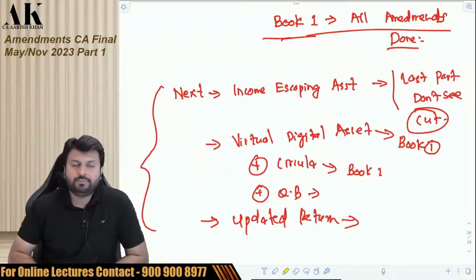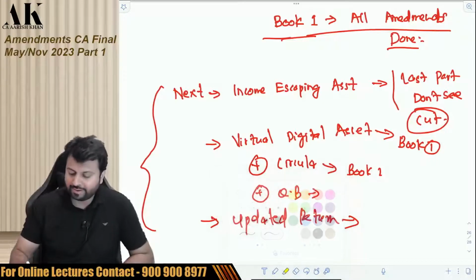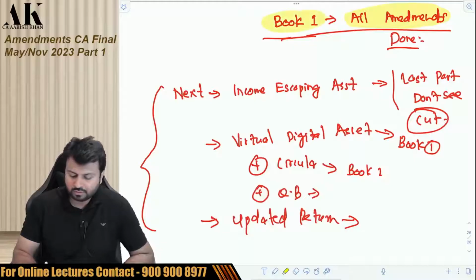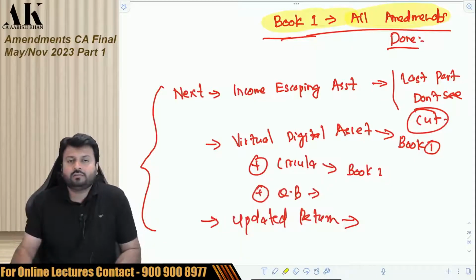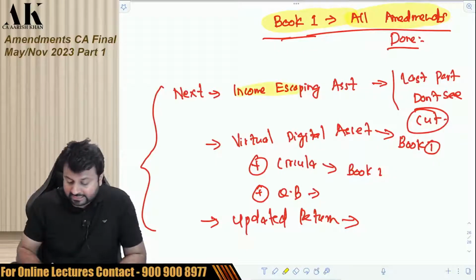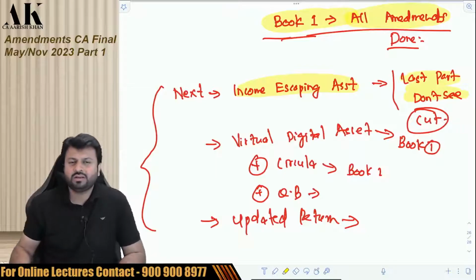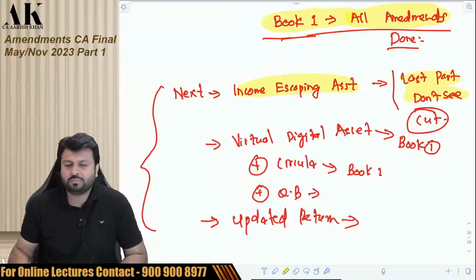So here we complete all the amendments of book 1. And I'll tell you the roadmap for the subsequent amendment lectures. So book 1, all the amendments are done now. Book 2 amendments are pending. And now what will come next? Next, I'll put the income escaping assessment lecture. Don't see the last part. The last part I will not put; I will edit it and put only the amendment part. I'll not put the entire part.